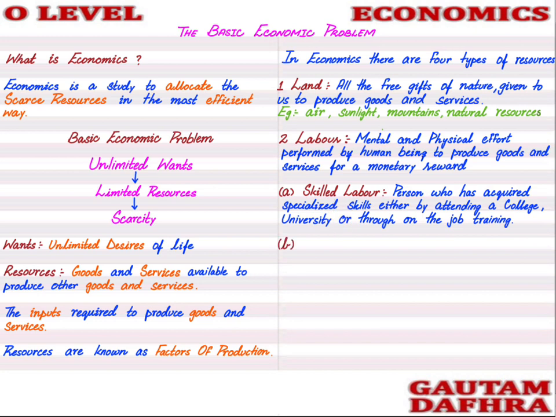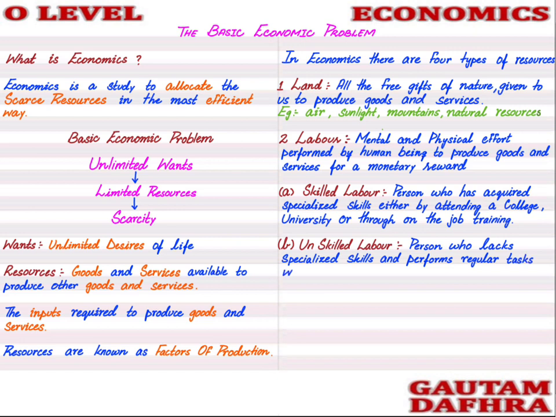The second one is known as unskilled labor. Unskilled labor is the person who lacks specialized skills and performs regular tasks. His job is to perform regular tasks, and he does not have specialized skills to perform a job which requires more than minimal skills. So he has minimal skills and is performing regular tasks.